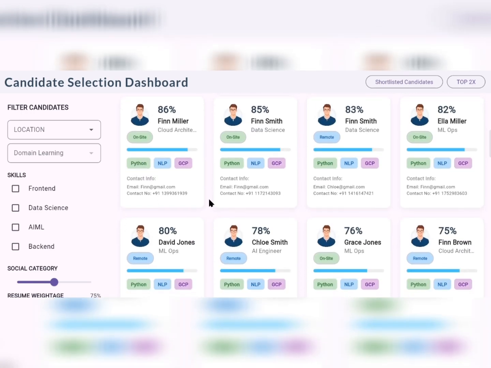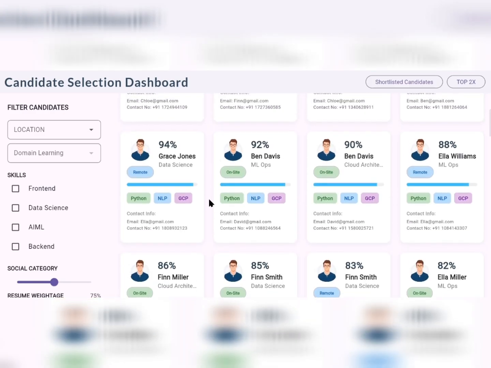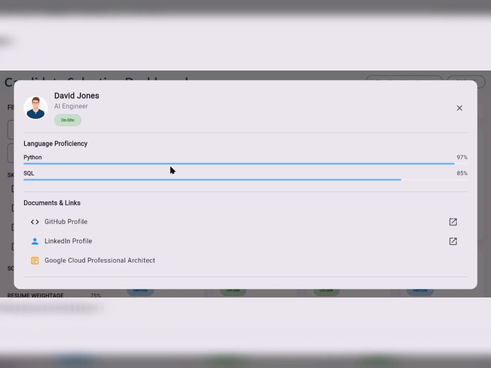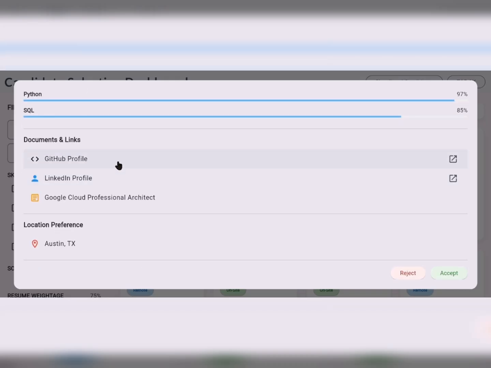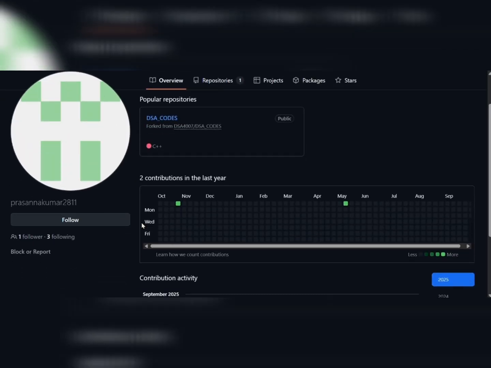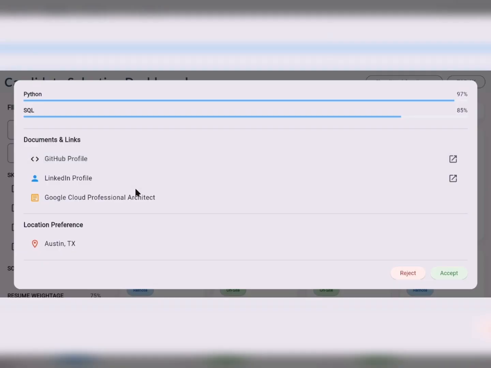On this dashboard, the candidates are instantly ranked based on their confidence scoring, their skills, and their roles. By tapping on a candidate's profile, we receive a pop-up with information about that particular candidate, as well as the links for the GitHub profile, the LinkedIn profile, and the certifications. This is purely for authentication.